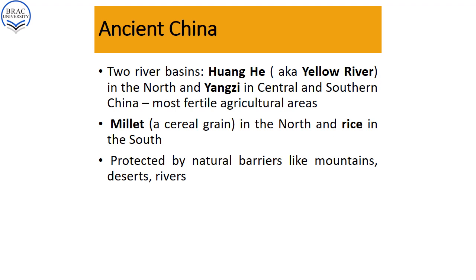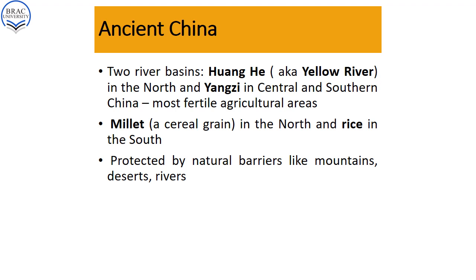So there are crops like millet in northern China and rice in southern China. And so we see the development of different crops ultimately made ancient China very livable for the Chinese people, and that is why they could develop their civilization-building process in the very ancient period.